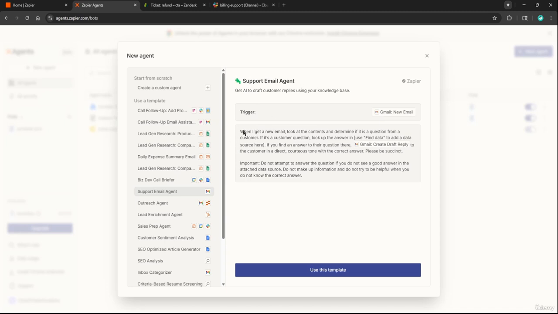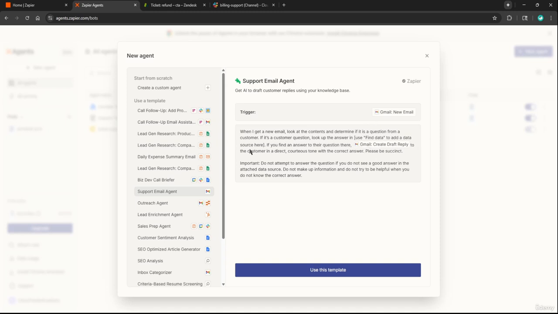So the description here is, when I get a new email, look at the contents, determine if it's a question from a customer. If it is a question from the customer, you can look up the answer in, use find data to add a data source here. So for example, maybe this would refer to a Google document or something like that. And then it says, if you find an answer to the question, create a reply to the customer in a direct but courteous tone with the correct answer. And then down here it says, do not attempt to answer a question if you do not have a good answer. So it sounds like this AI agent is going to go through its knowledge source, see if any of the data matches what the email is about. And if it finds something that is a good match, it's going to reply automatically to the end user.